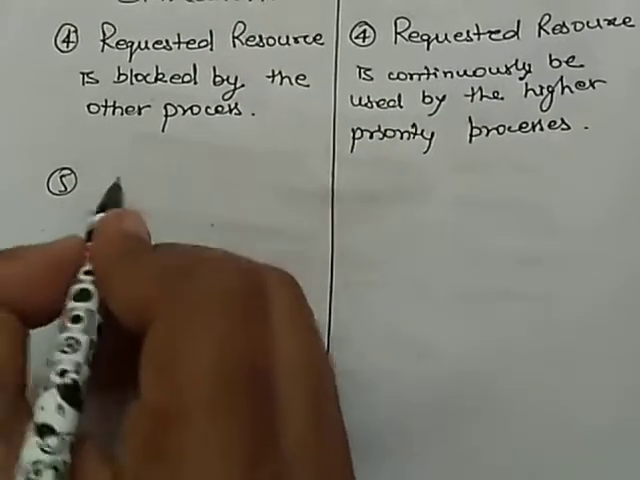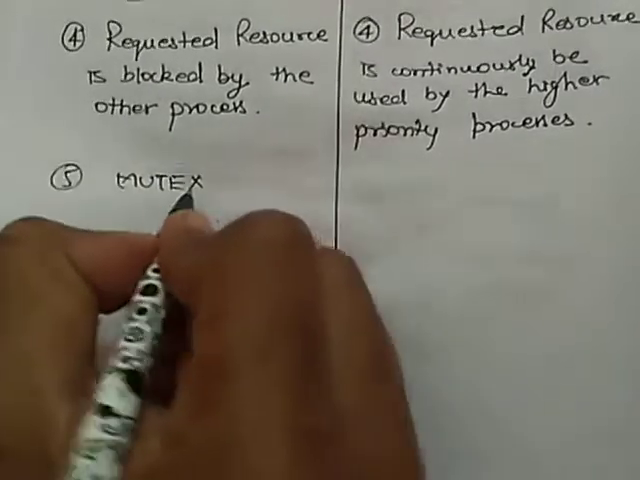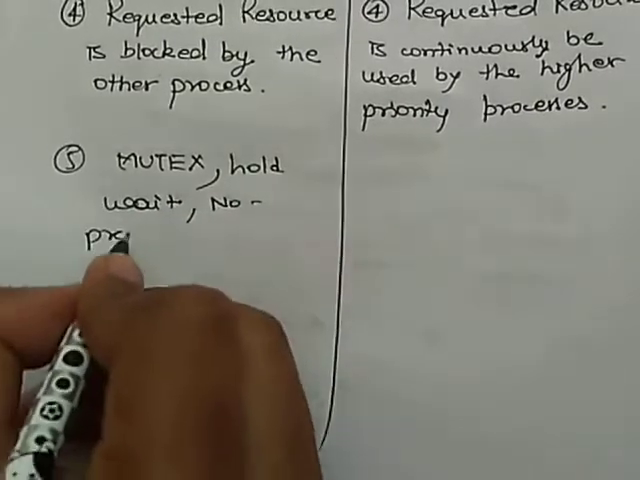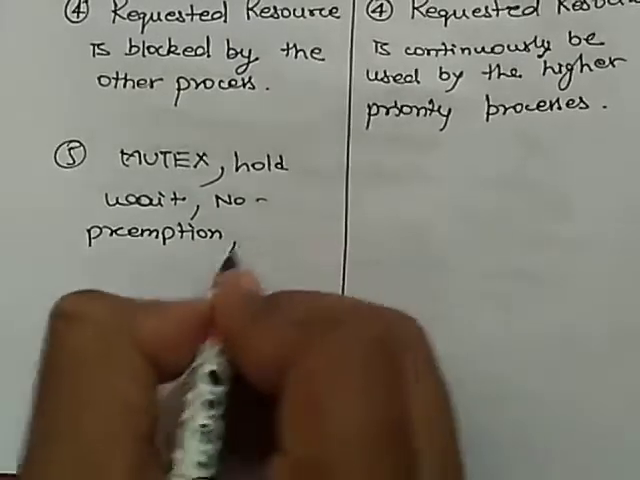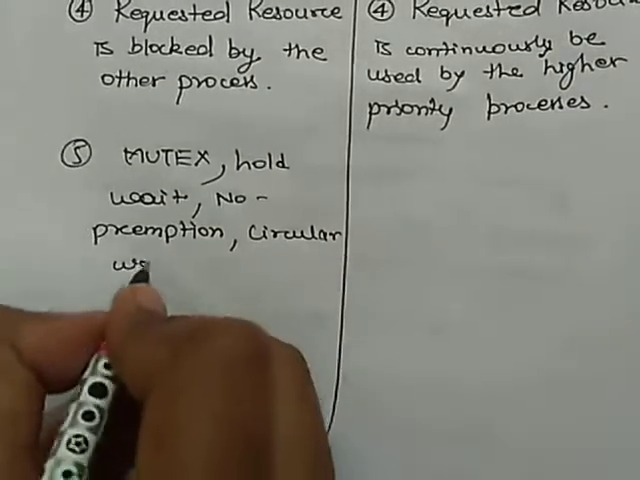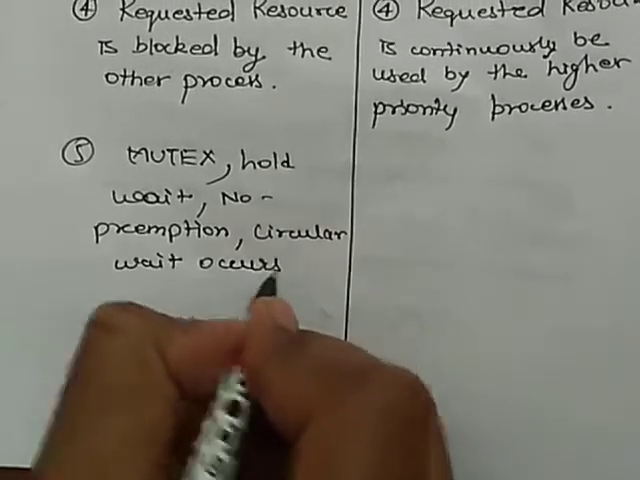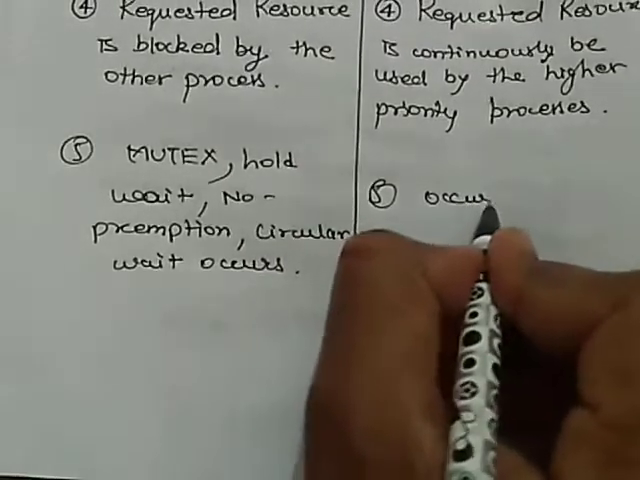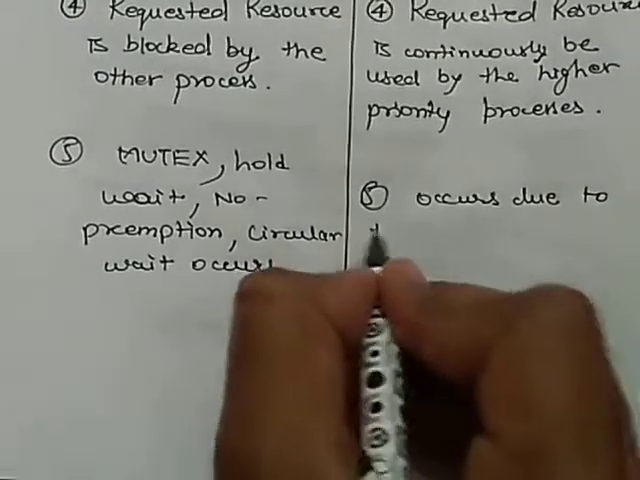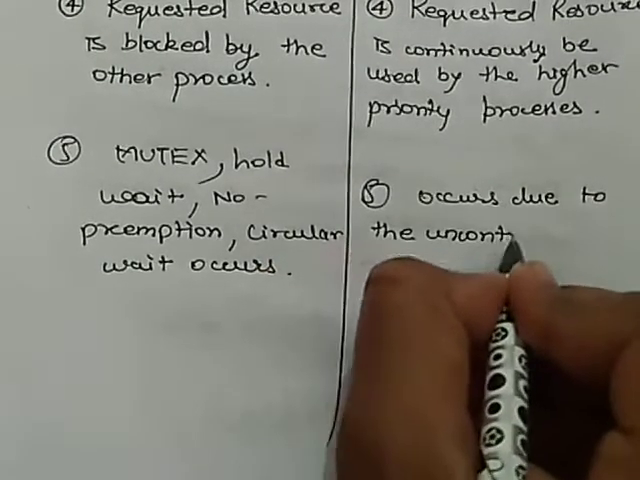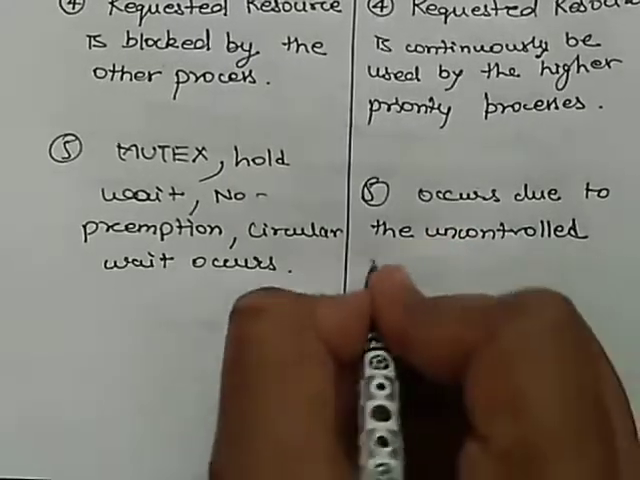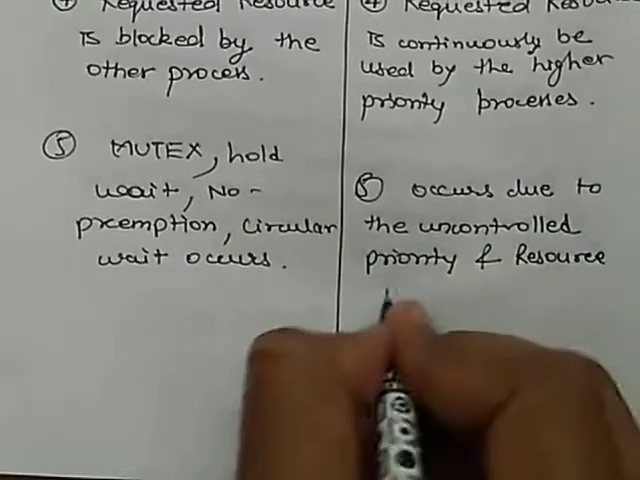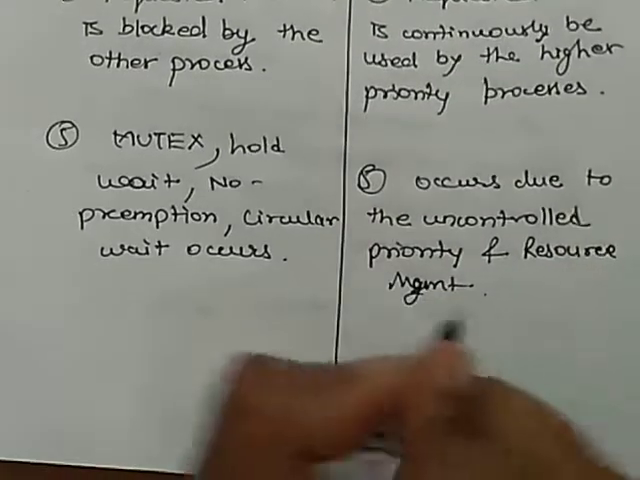Now, the deadlock happens when mutex, that is known as mutual exclusion, hold and wait, no preemption, and circular wait occur simultaneously, and starvation occurs due to uncontrolled priority and resource management. Thank you very much.